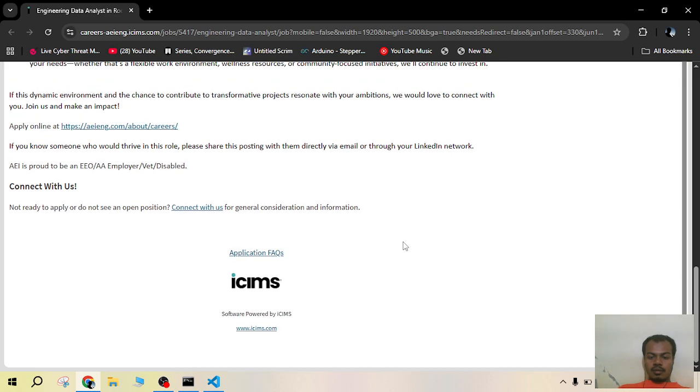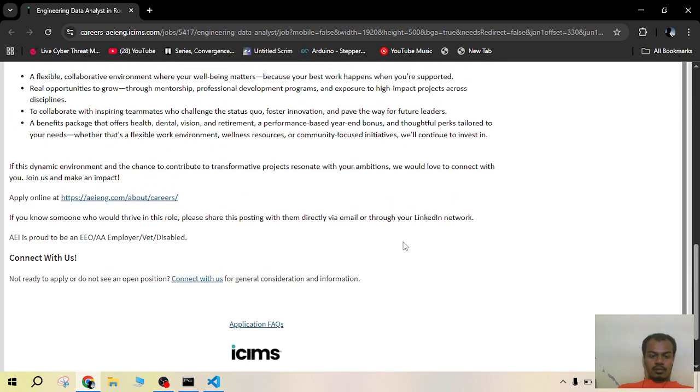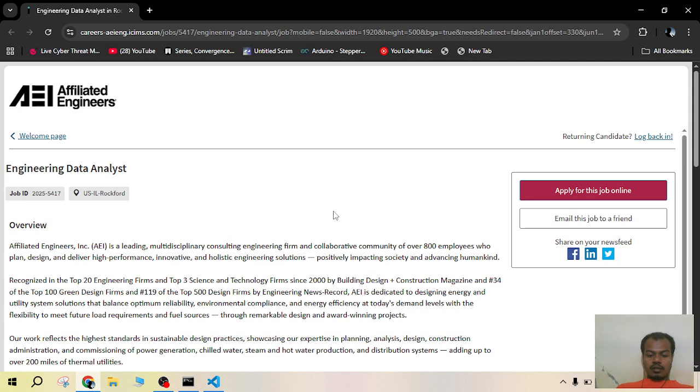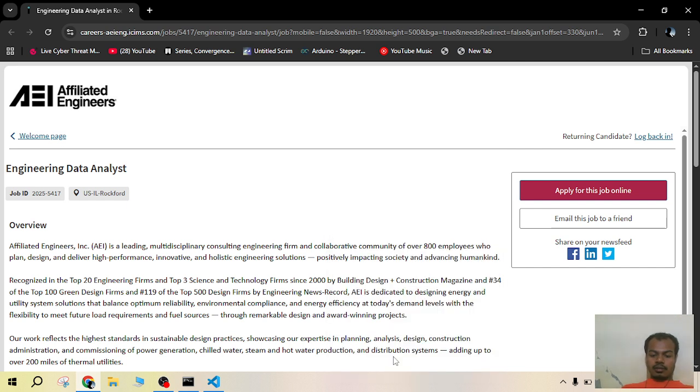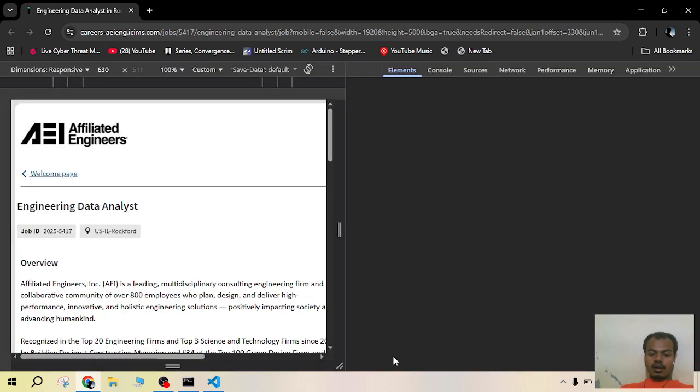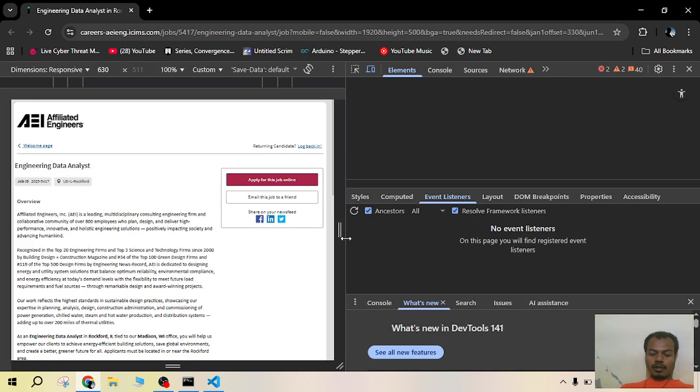My first approach was to try scraping libraries such as Beautiful Soup, HTML parser, and basic techniques to scrape the text data from the website. But when I inspected the web page, I found the page is dynamically loading the content inside an iframe window.